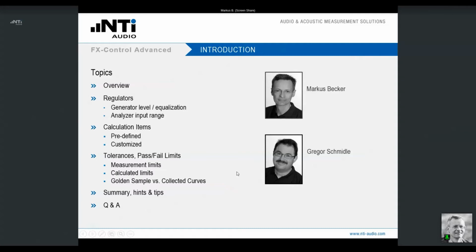On the left-hand side, you see the topics that we have prepared for this presentation. After a short overview, we will explain to you the concept of the regulators, of the calculation items, predefined calculation items or customized ones. We will also present to you the definition and application of tolerances, passed-failed limits, whether they are based on a golden sample or on a bunch of collected result curves.